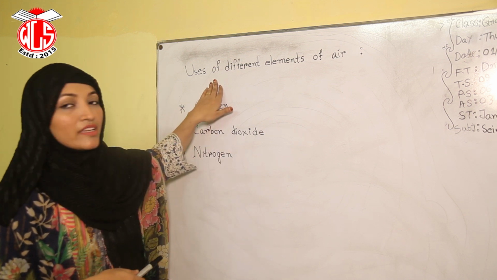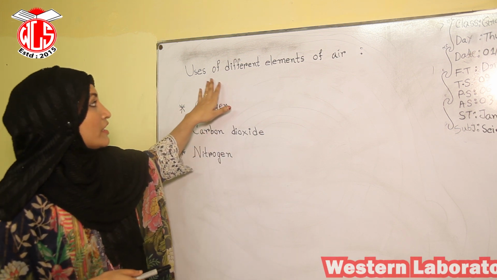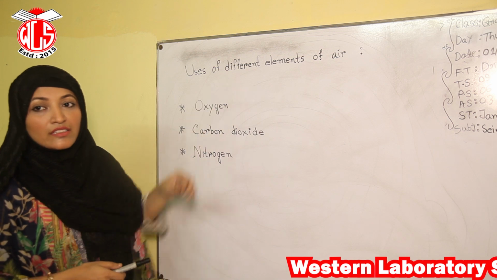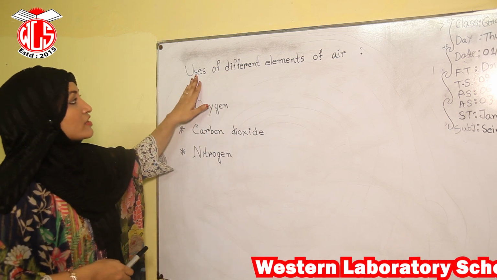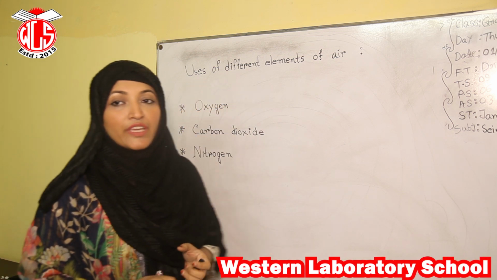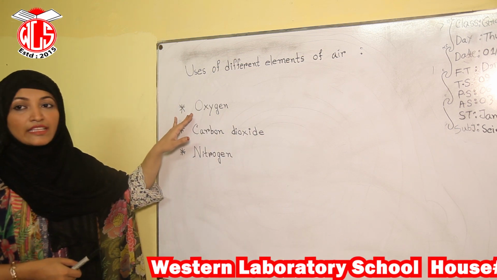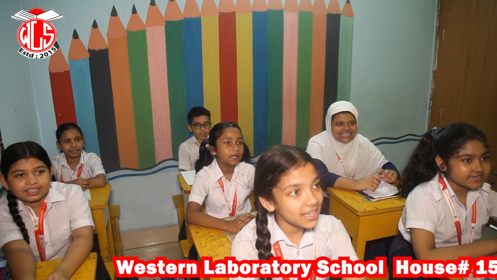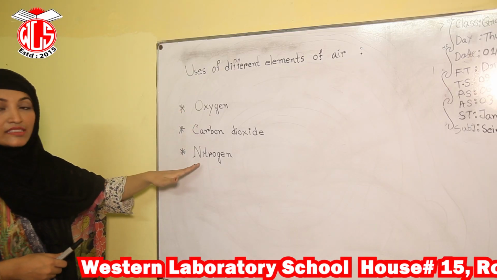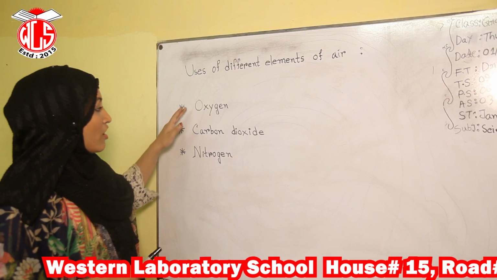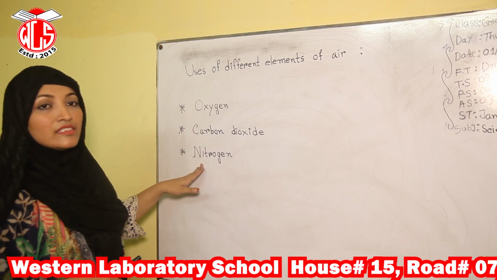Here is our topic. We are going to read about this topic today: uses of different elements of air. Do you have any idea of this gas? Today we will talk about these three items: oxygen, carbon dioxide and nitrogen.